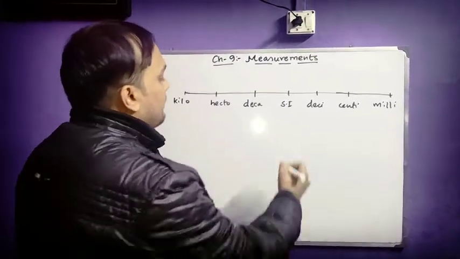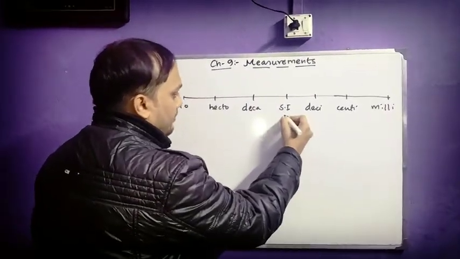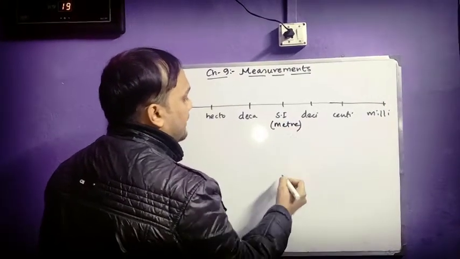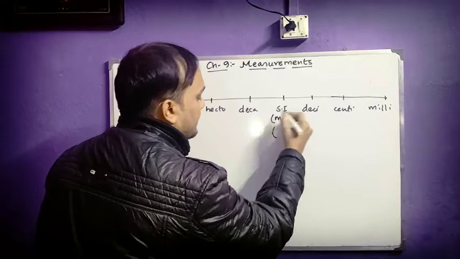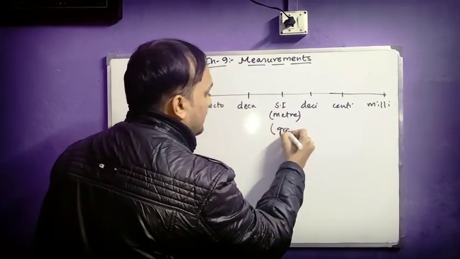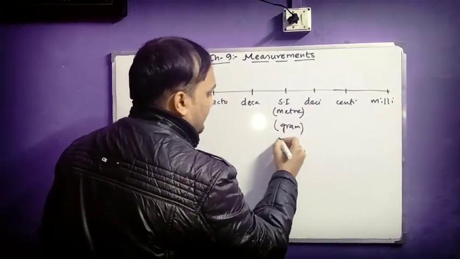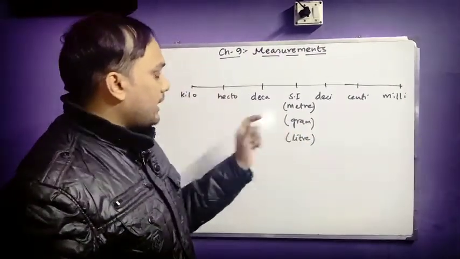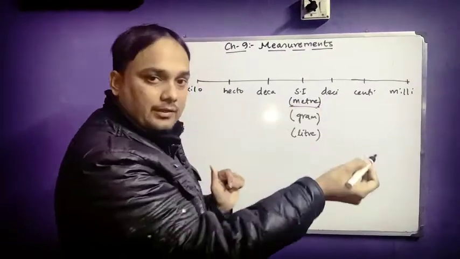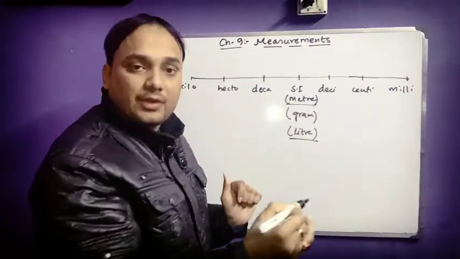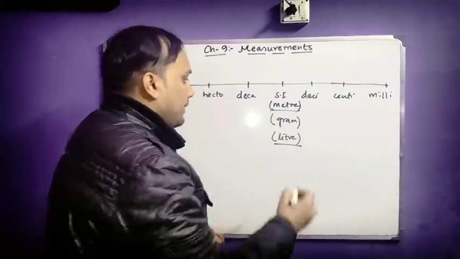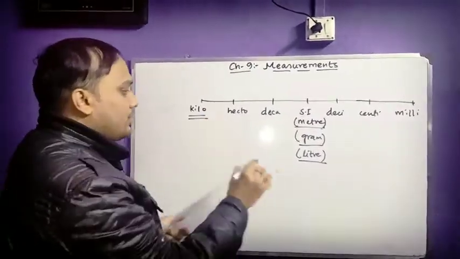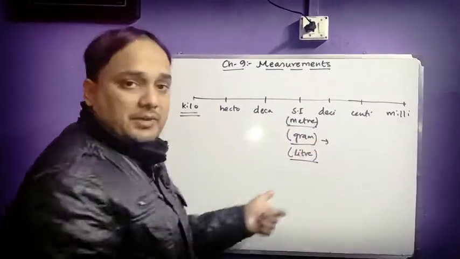So the SI unit for length we will be taking here as meter. This is for length. For weight it will be gram, and for capacity it will be liter. But one thing I would like to tell you is that meter is the SI unit of length, no doubt. Liter is the SI unit of capacity, but gram is not the SI unit for weight. For weight, the SI unit will be kilogram.